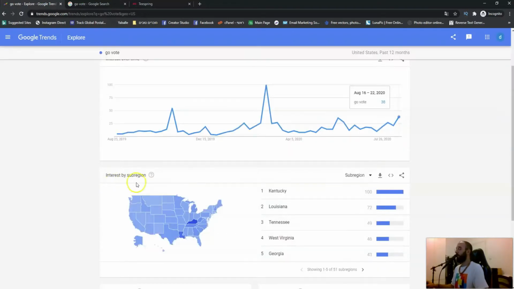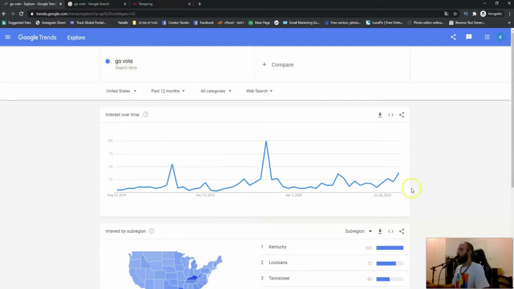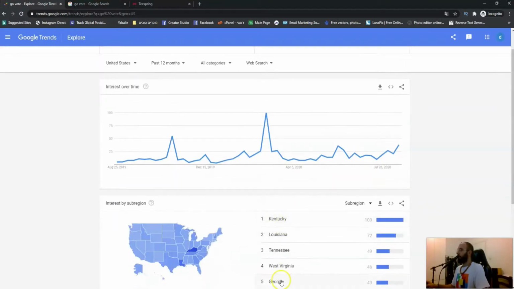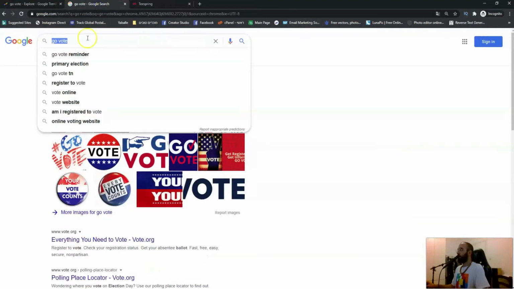Here you can see the interest by subregions, and you can see that in the United States right now people from these states search it more than everyone. Okay, so now we know this search term is about to go up again in the United States, specifically in these states.